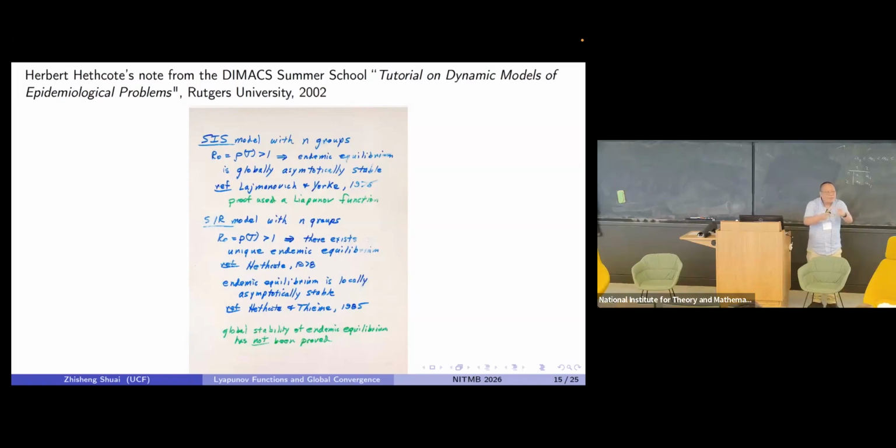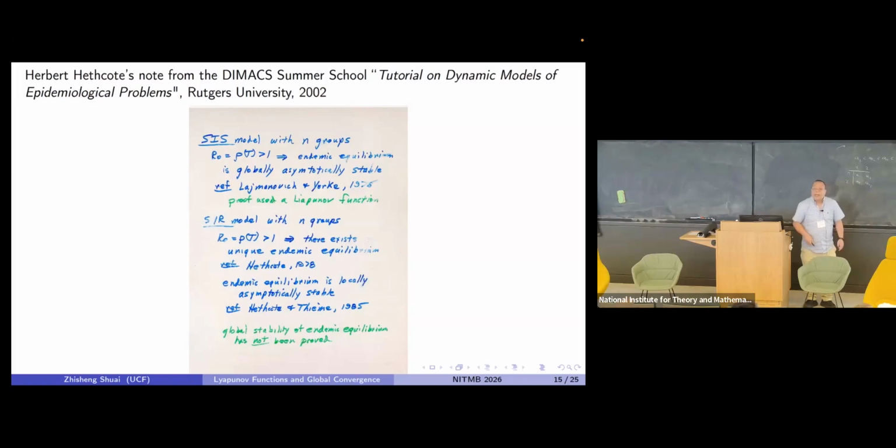Okay, they have different behavior groups, core groups or different groups. Or you can think about different age groups for childhood disease. Maybe not SIR, it should be an SIR model if it's about measles. So in their 1976 paper, they were able to show this endemic equilibrium is globally stable as long as R is bigger than 1.